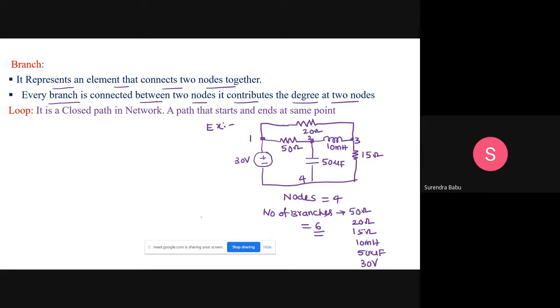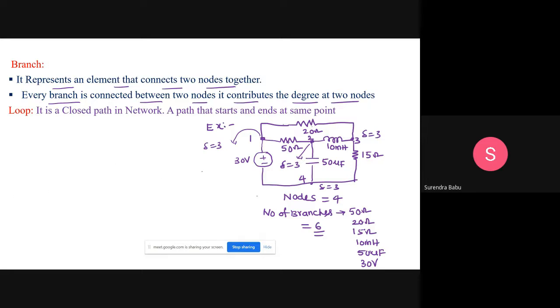But one observation here, what is the degree of this node, students? 3. What is the degree of this node, sir? It is also equal to 3. What is the degree of this node, students? It is also 3. What is the degree of this node, students? It is also equal to 3. You can add the sum of all the degrees.